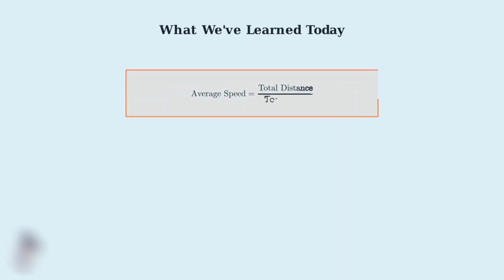Congratulations! You've successfully mastered the fundamentals of average speed calculation. Today, we covered the essential formula that forms the foundation of motion analysis in physics. We explored the core formula: average speed equals total distance divided by total time. This simple yet powerful equation allows you to analyze motion in countless real-world scenarios.